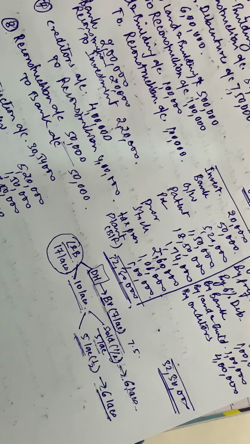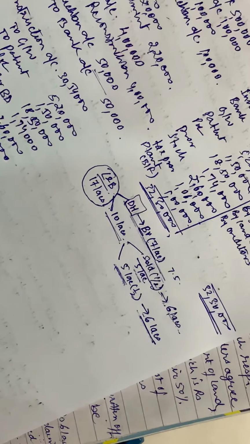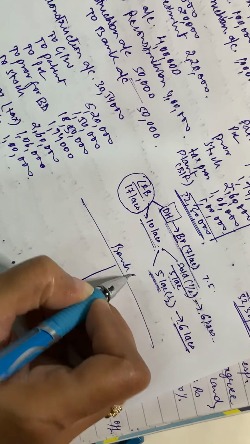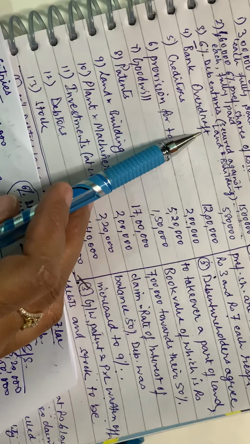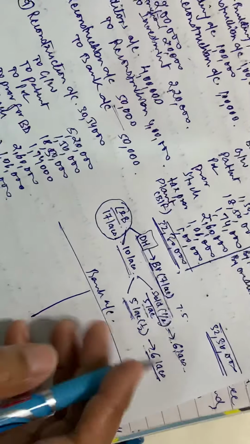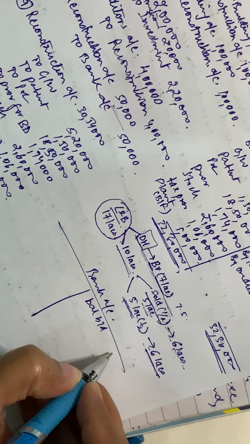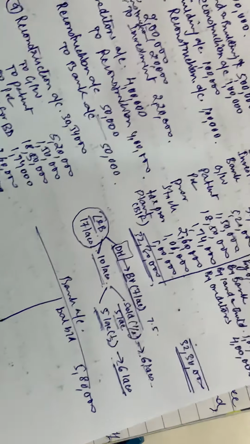With this, you can make a bank account, though the question is not asking for it, because there was a bank overdraft. The bank overdraft of 5,80,000. Now let's see the bank entries.